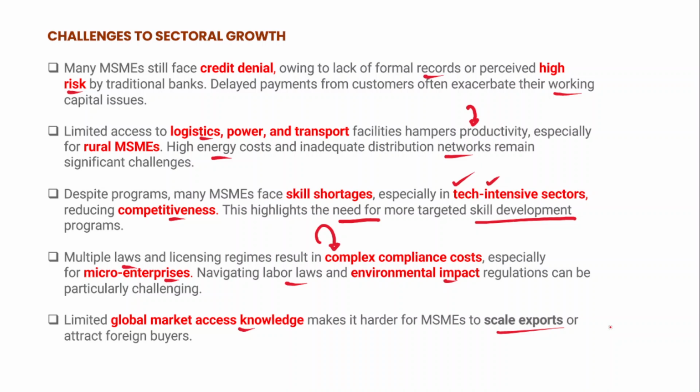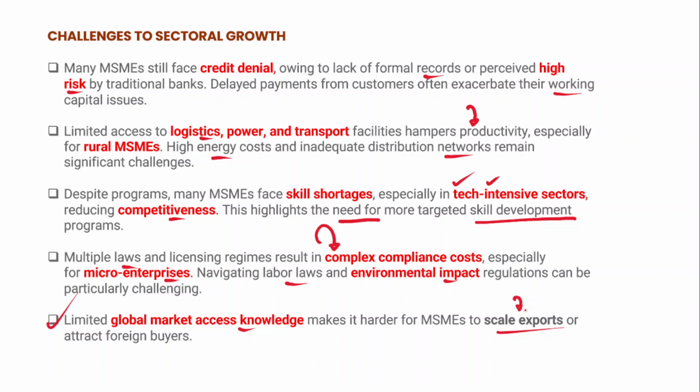Now, in this context, there is a need for hand-holding support to the MSMEs so that they have adequate market access knowledge and can scale up their exports as well. And there is a need to simplify the existing rules, regulations and licenses, so that there will be a conducive environment for the MSMEs to operate.